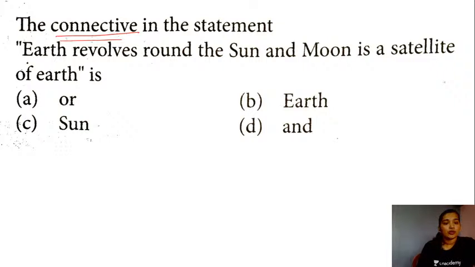So the sentence given here is: Earth revolves round the sun and moon is a satellite of the Earth. Which of the following options is the connective used in this sentence? Can I have your answers in the chat box?